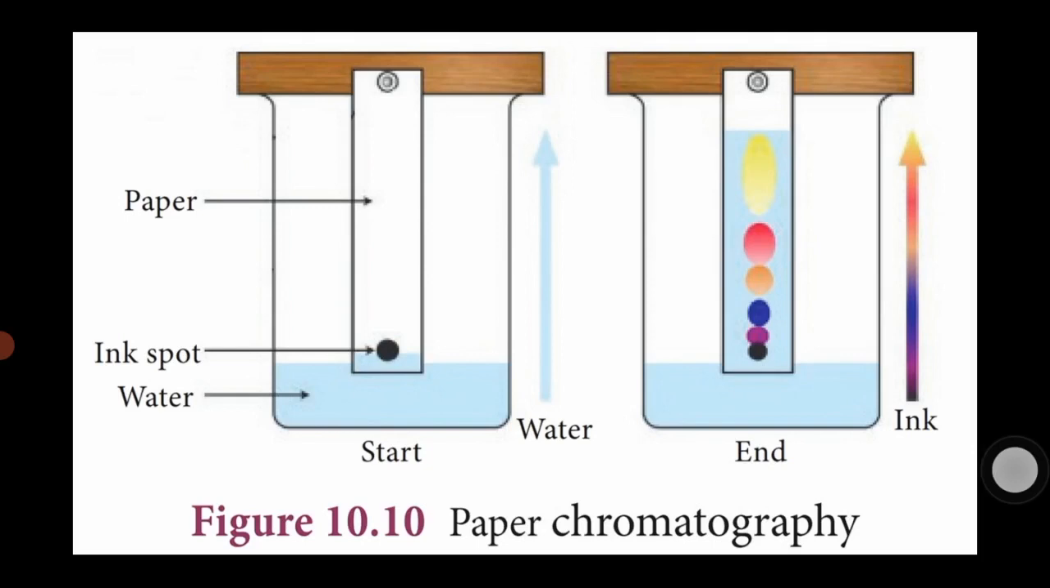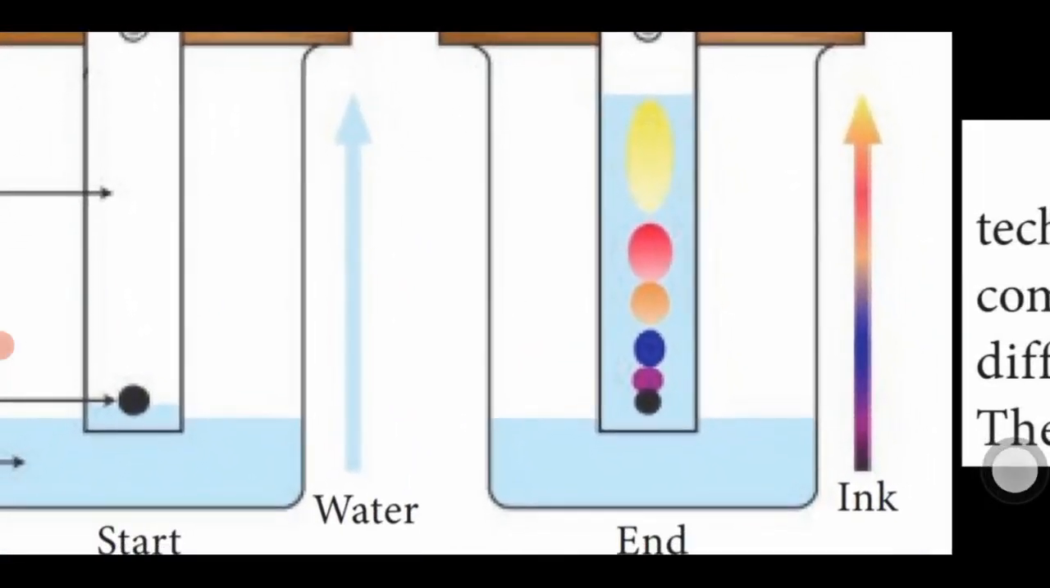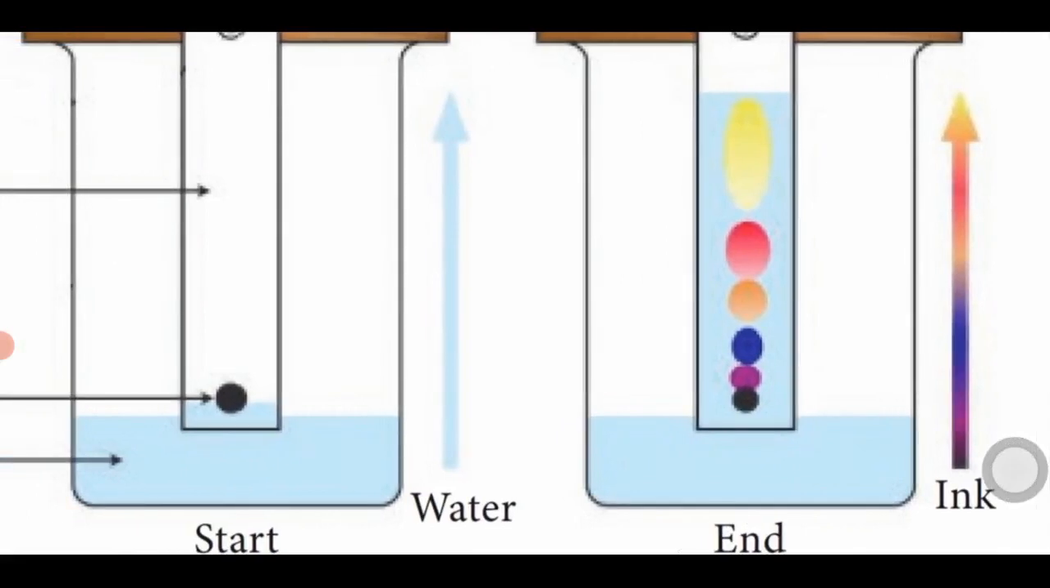So first, the black ink spot absorbs water molecules. The first color comes out yellow, then red and orange, blue, pink. The last one is black ink. The black ink contains so many color particles, that is dye particles.